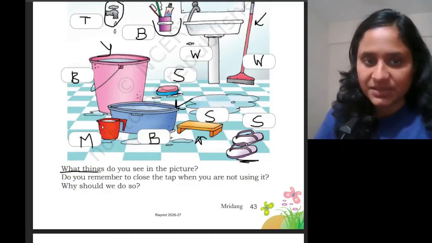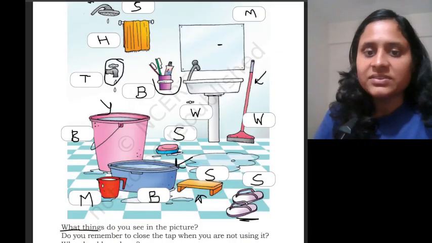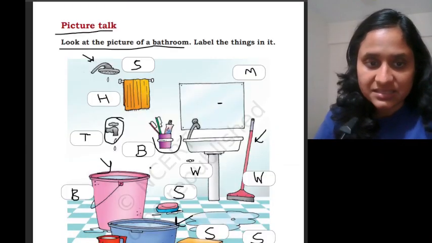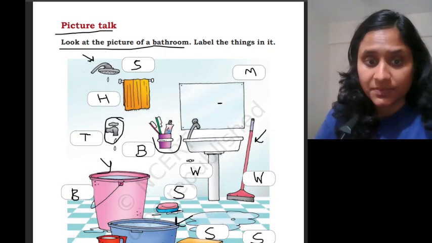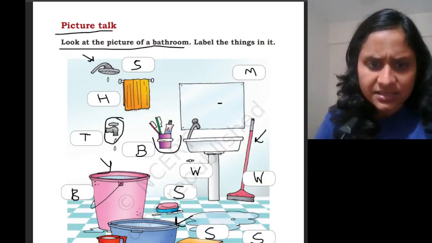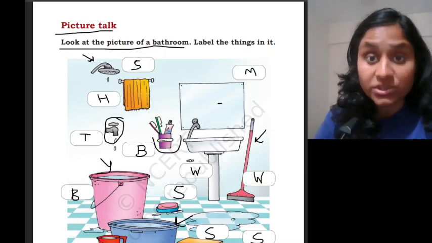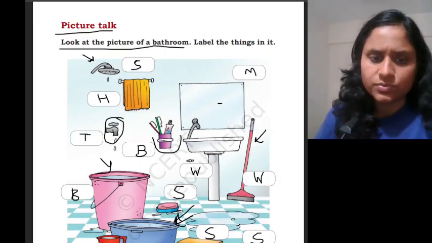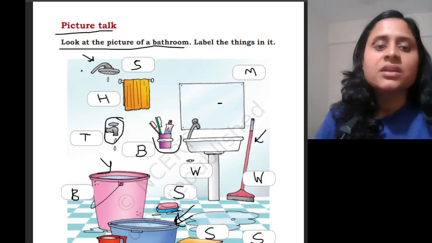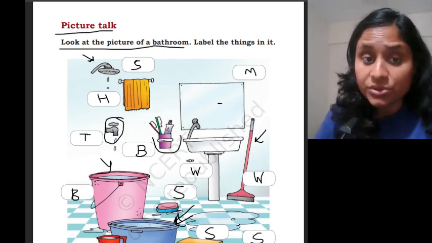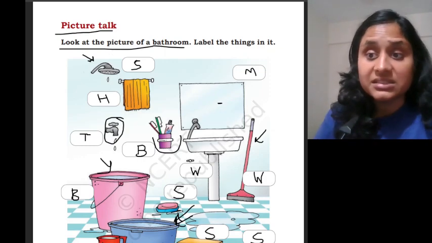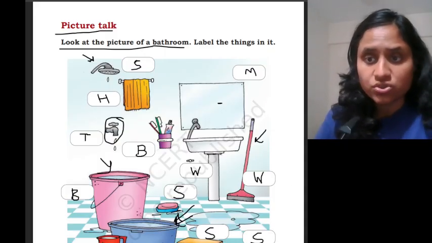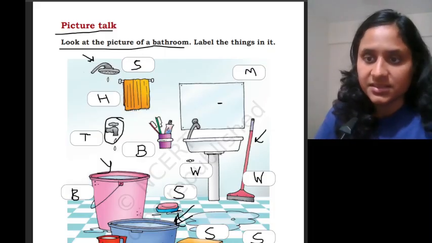What things do you see in the picture? We see a wiper, a wash basin, a toothpaste holder, toothpaste stand, 2 buckets, 1 big bucket and 1 small bucket. Or we can say, I think it's a tub. Do you think it's a tub? This one? We can write here bucket also and tub also. Yes? Okay. This is a shower head. There's a cloth hanging on the hanger. There's a tap. Yes? There's a soap stand. So many things are we able to see here.